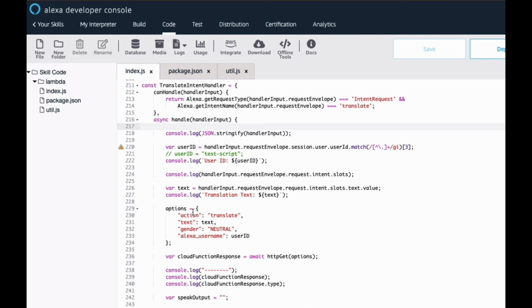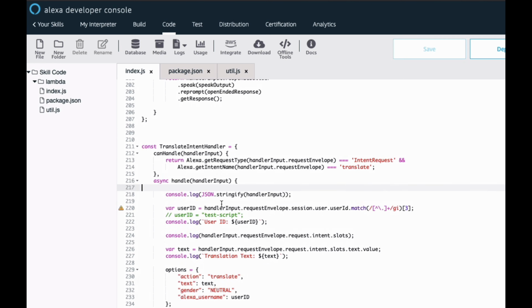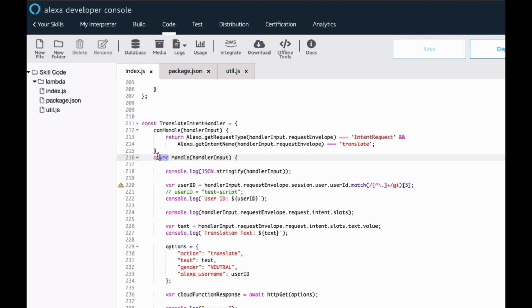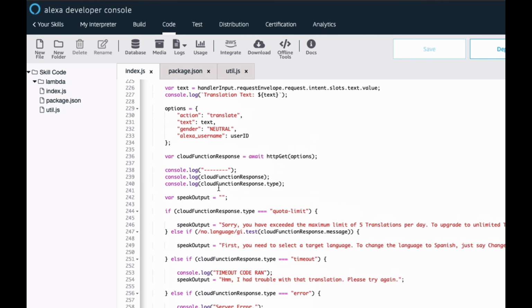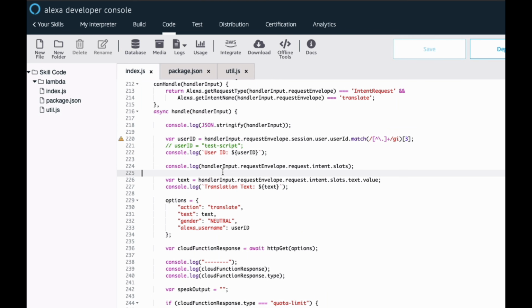Otherwise, we end up in callback hell. We end up with race conditions, and so all we got to do to accommodate that is throw the async flag in front of that handler, and then within the function, we can start using await. And I'll show you guys when that becomes relevant.